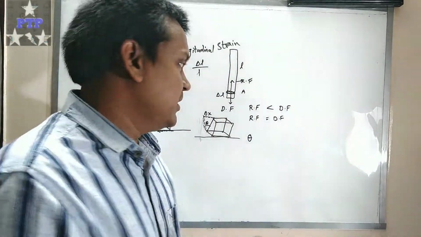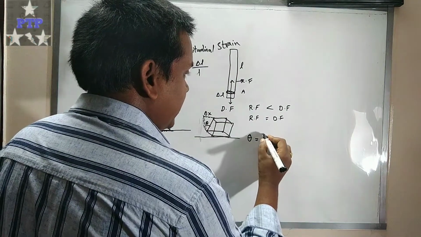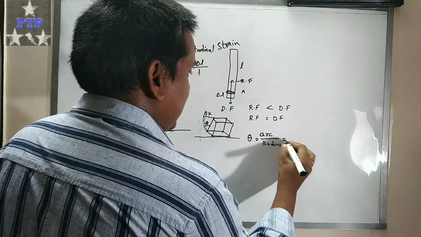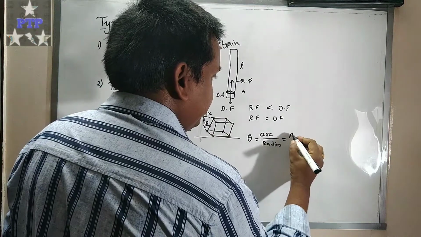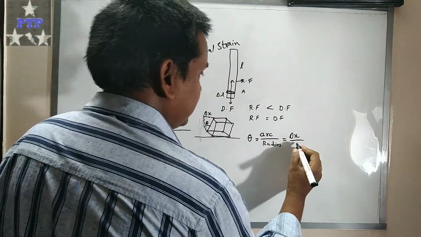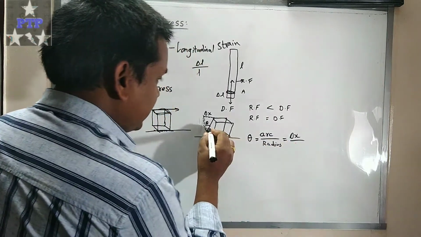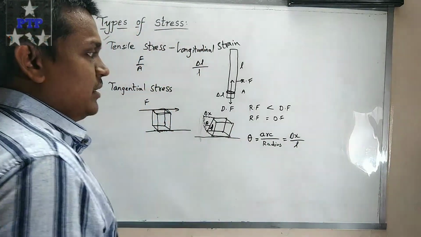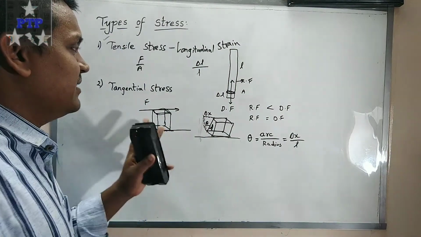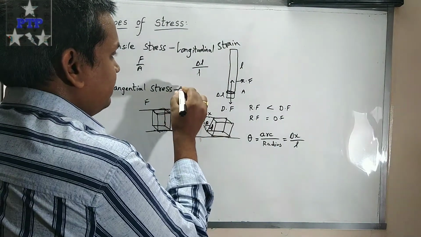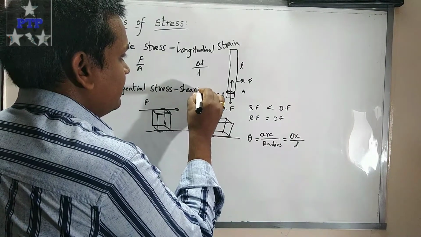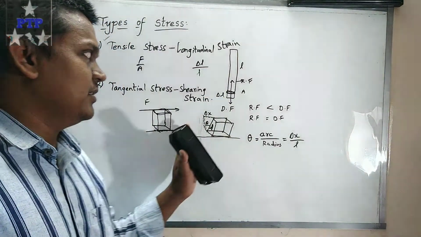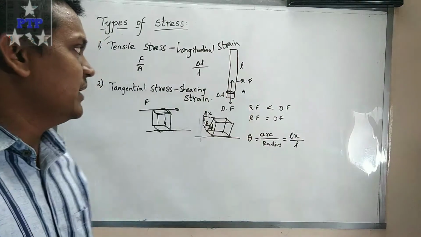Theta is equal to arc upon radius. Arc is delta x, and radius is the length L. Due to this tangential stress, the body suffers a shearing strain.